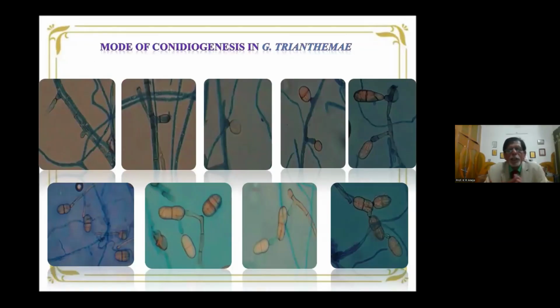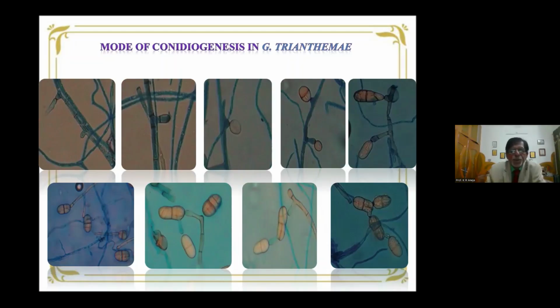This is how conidial ontogenesis, the mode of conidiogenesis, takes place in this fungus. As you are seeing here, a small conidiogenous cell gives rise to a unicellular conidium, which is divided by a transverse septum into two cells, then divided by transverse and longitudinal septa, becoming muriform. This one conidium is produced while still attached to the conidiophore, giving rise to another conidium, and a conidial chain is produced. The important thing you are seeing is that the growth of the conidiophore doesn't stop, it continues and gives rise to another conidium. This is the mode of conidiogenesis which we have studied in our laboratory.